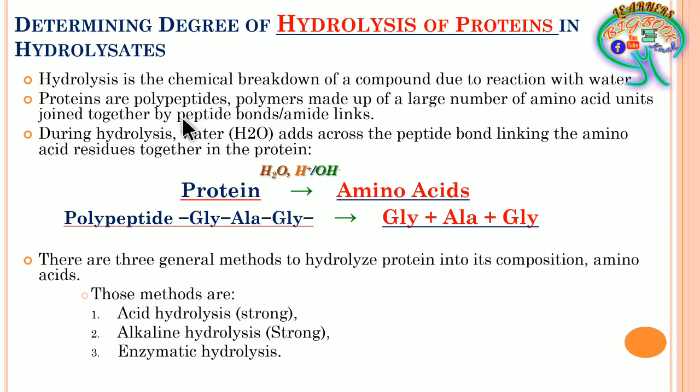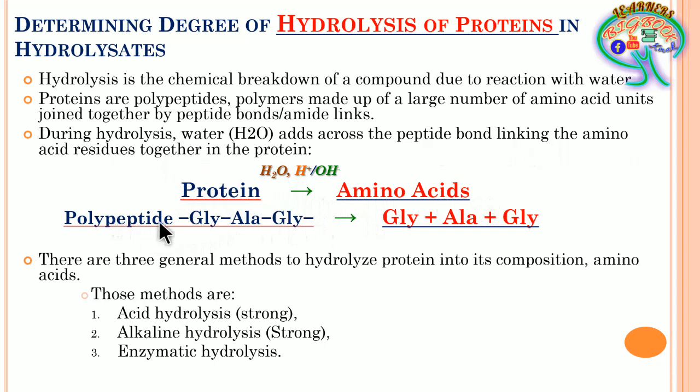So these have to be broken by introducing the water molecule, where the reaction with the water molecule has to be done. So during hydrolysis, what will happen? The water molecule will be introduced at the peptide bond linking the amino acid residues together in the protein. So here, when you subject the protein to hydrolysis, the amino acids will be released. During that time, what will happen?